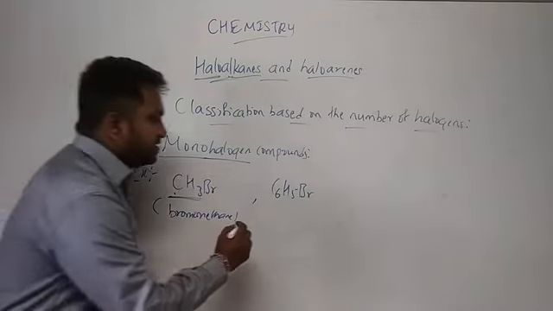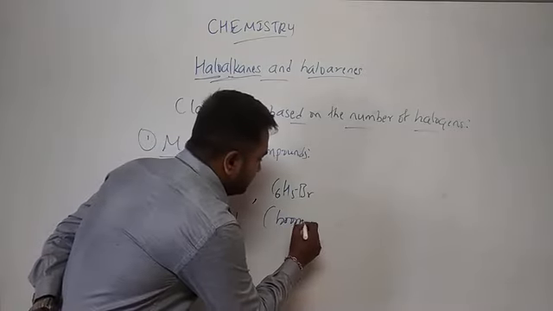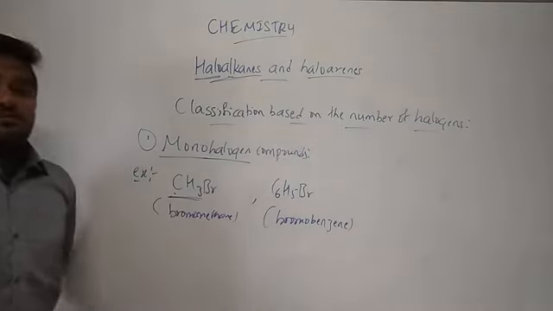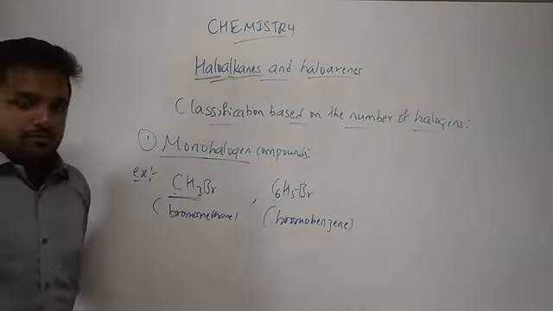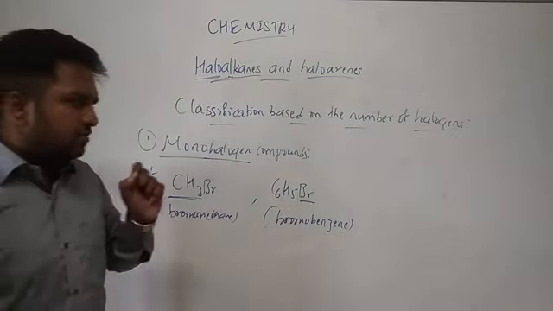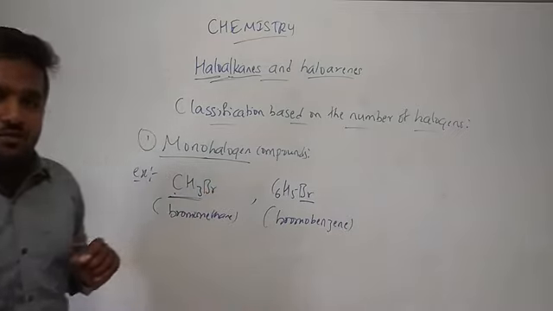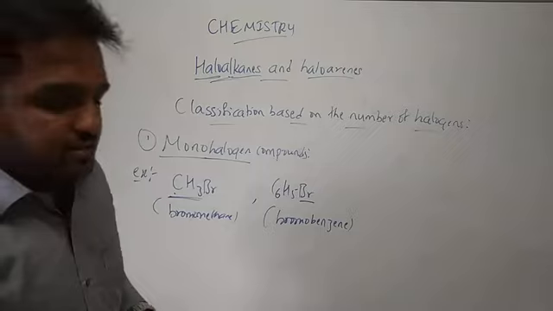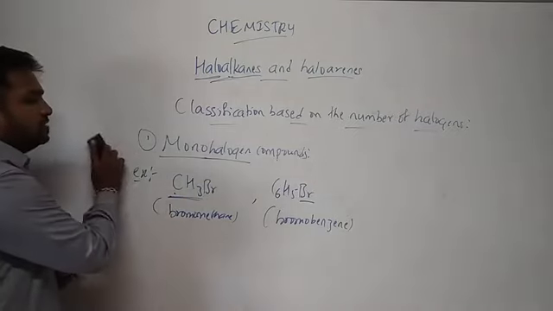So this is bromobenzene. This is an example for a monohalogen compound. Why is it so? Because only one single halogen is available in both alkanes and arenes. So these are monohalogen compounds.